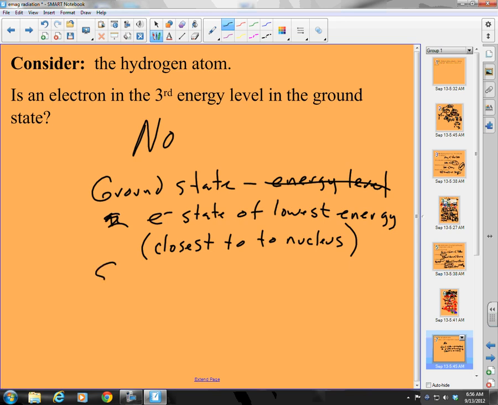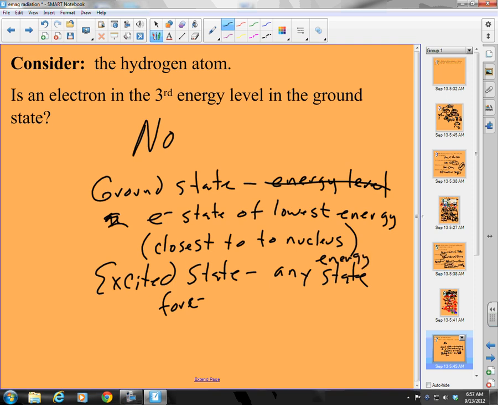Good. And then an excited state would be what? An excited state would be any energy state for the electron that is greater than the ground state.